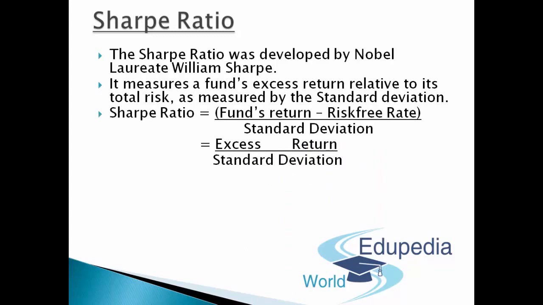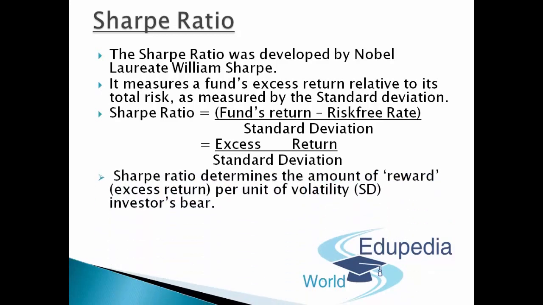Fund's return minus risk-free rate. So we can say that is the excess return, the whole divided by its standard deviation, that is, its risk. Sharpe ratio basically determines the amount of reward per unit of volatility an investor bears. So that's the simple kind of analogy of what Sharpe ratio tells us. Higher the Sharpe ratio, better is the performance.